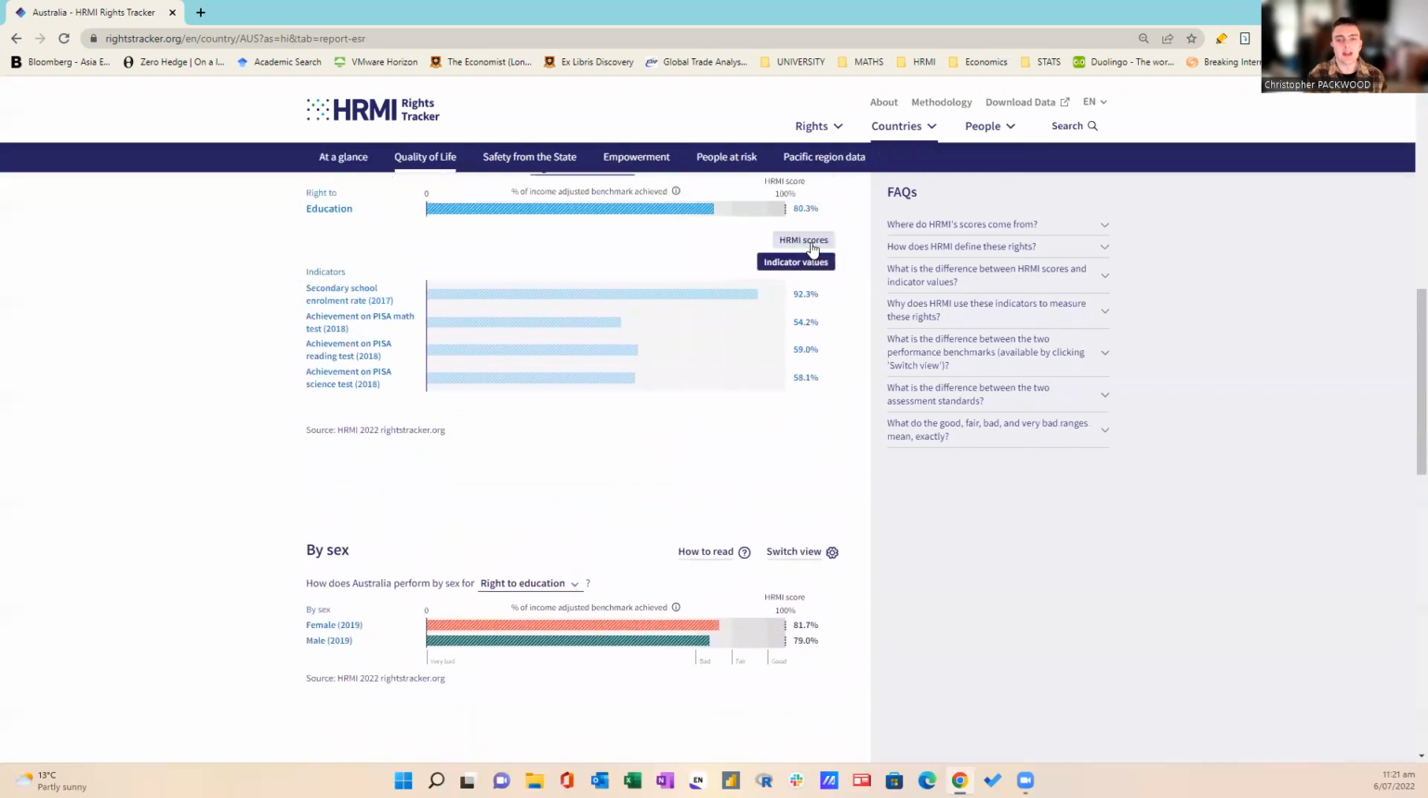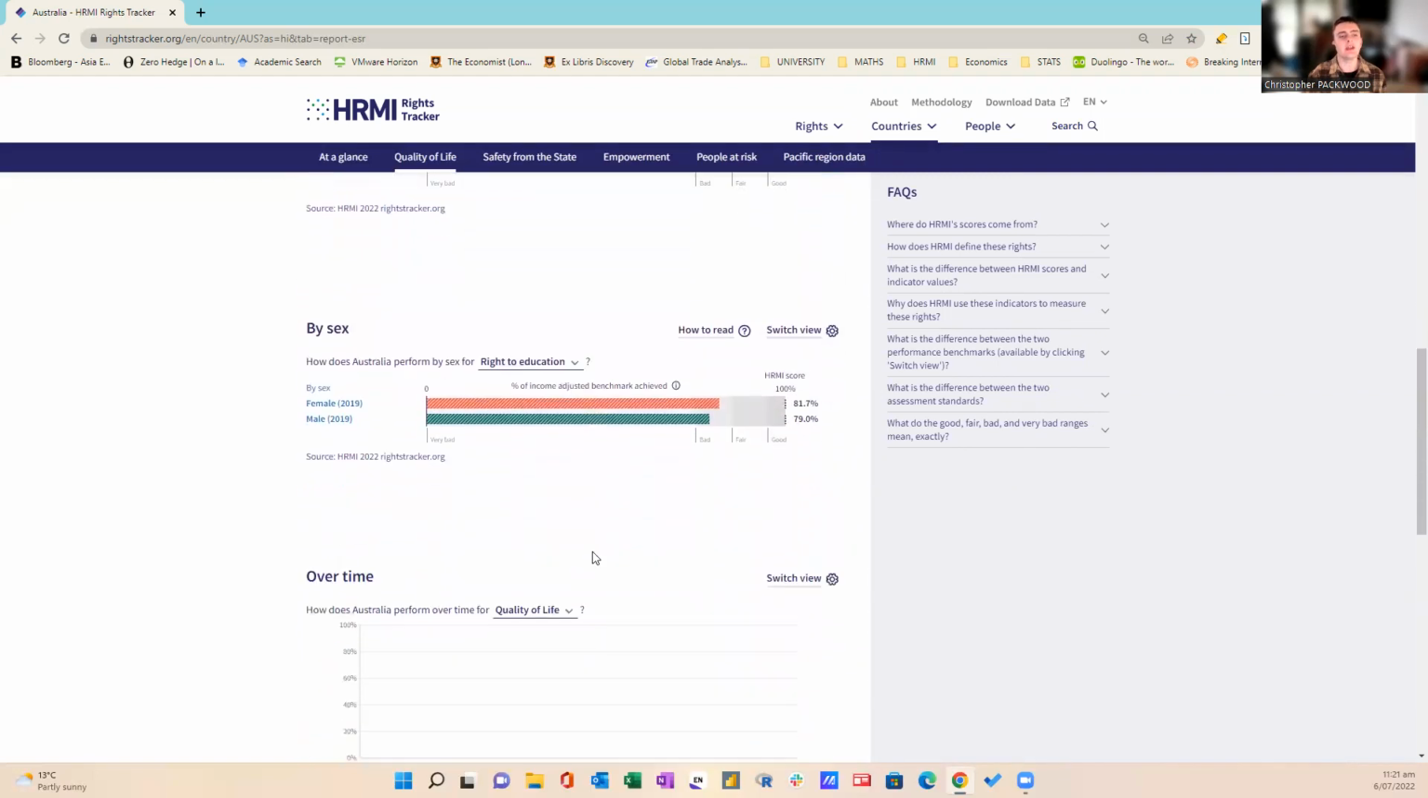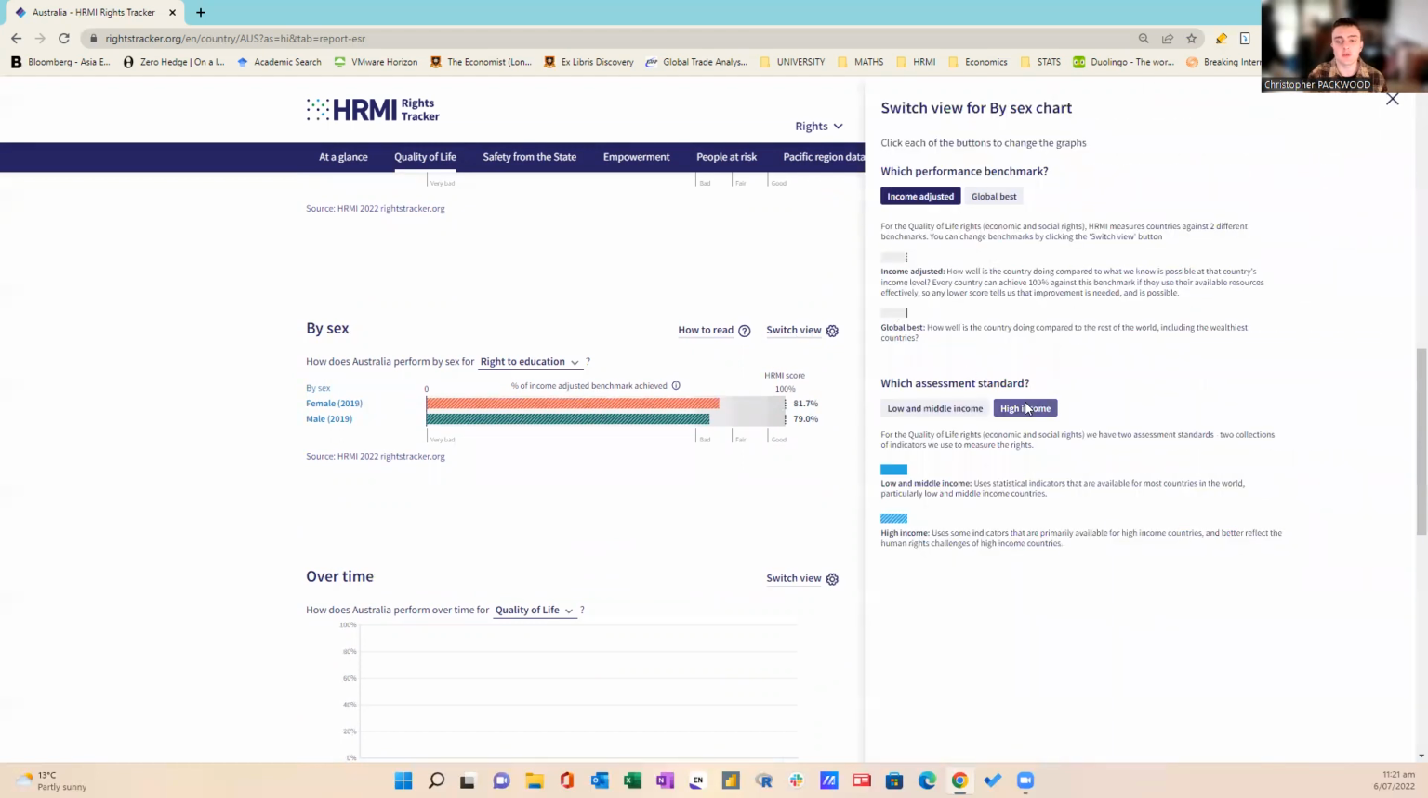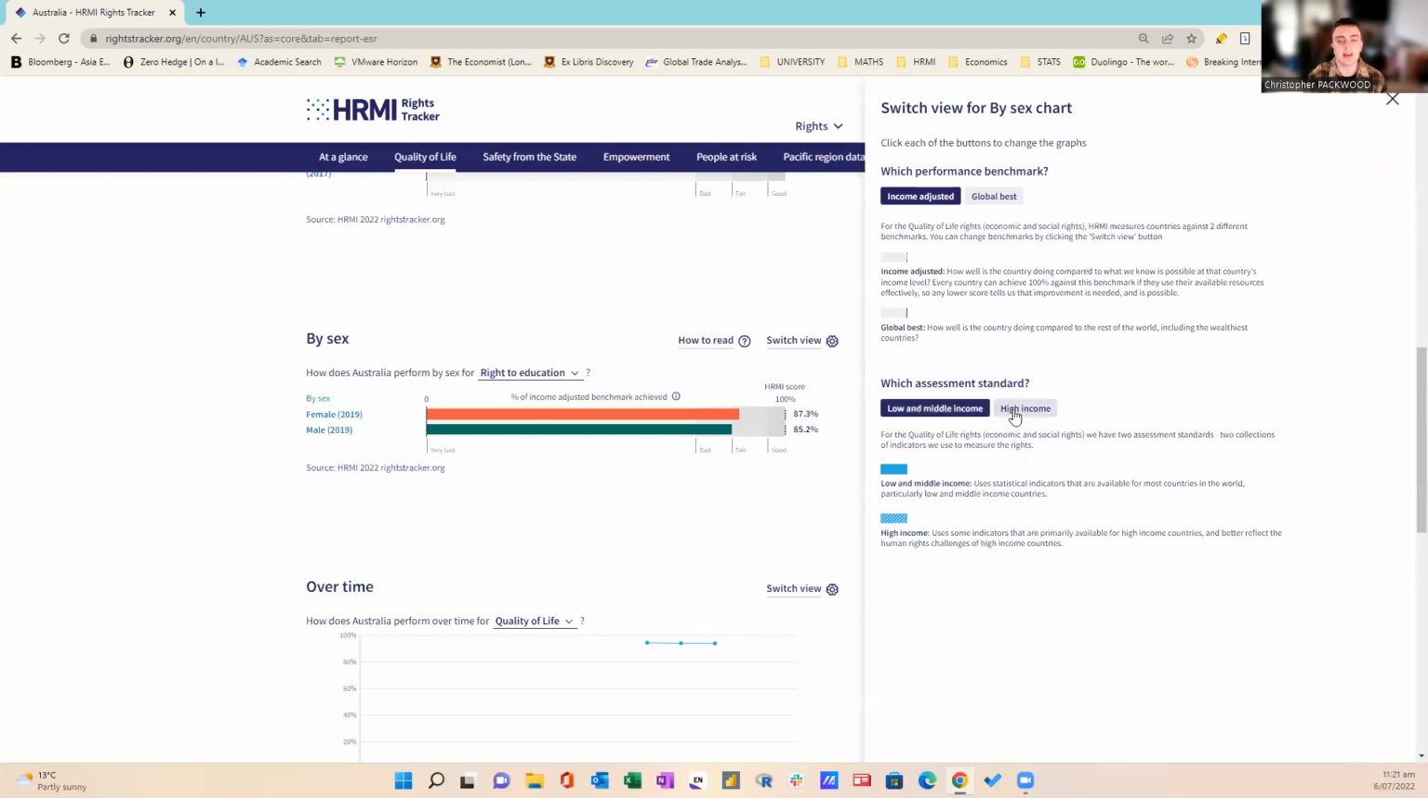If we scroll further down, you can also see how well Australia is performing by sex. So if we look at the right to education, in terms of getting females into education, Australia is only doing 81.7% of what is possible given its level of income. And for males, it's at 79%. And this is fitting within the bad range. So there's significant room to improve these scores. And we can also change this, of course, from high income to low and middle income standards.